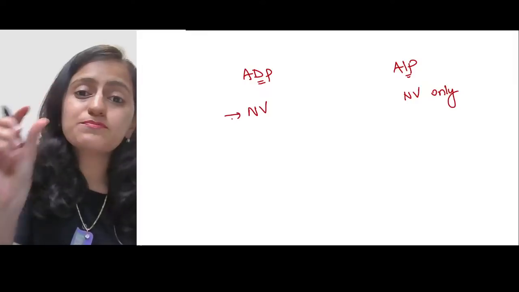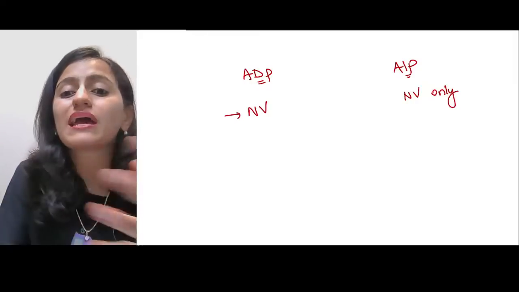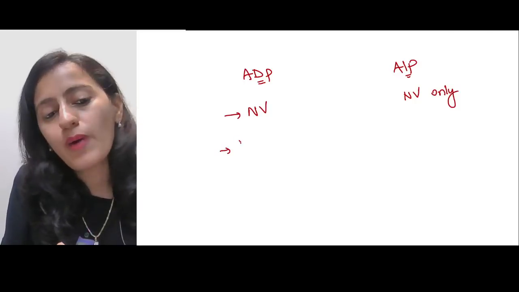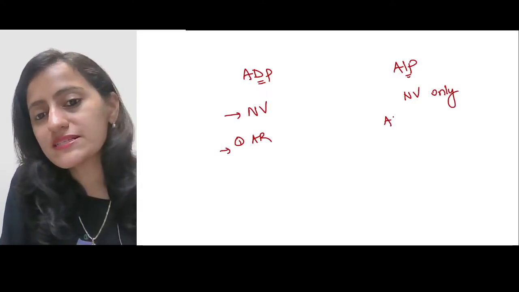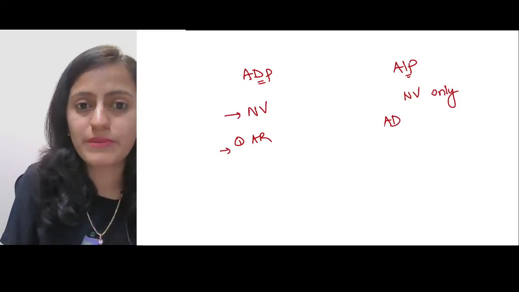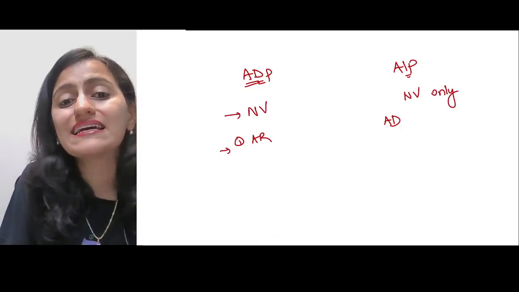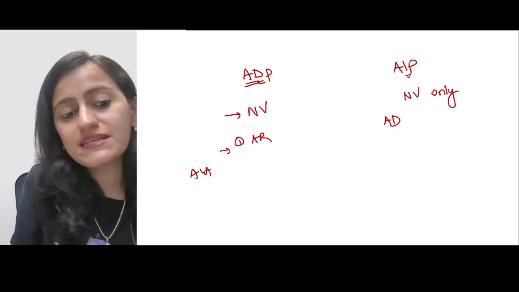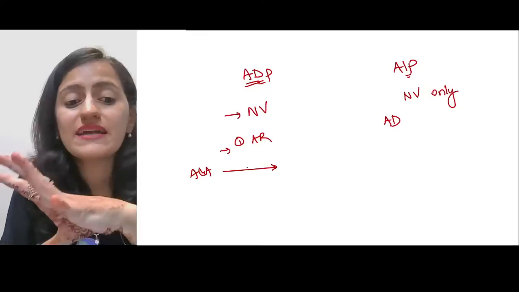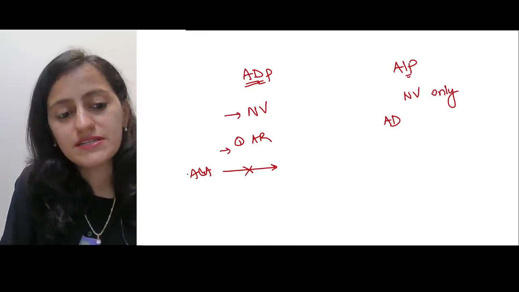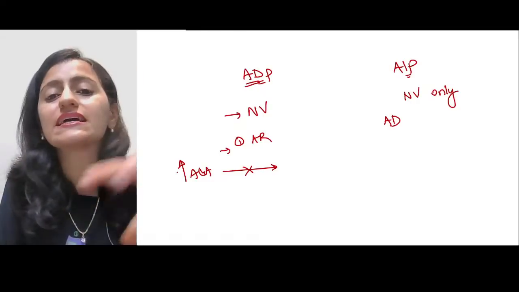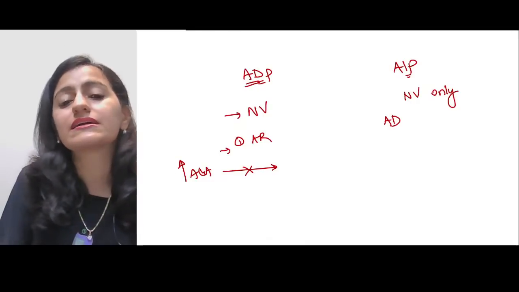So what are the points that I should look for to help me differentiate the two? One, this is autosomal recessive, this is autosomal dominant. Second, this is due to deficiency of ALA dehydratase. That means after ALA, this step is inhibited. So there will be increase in ALA, right? There will be increase in ALA.